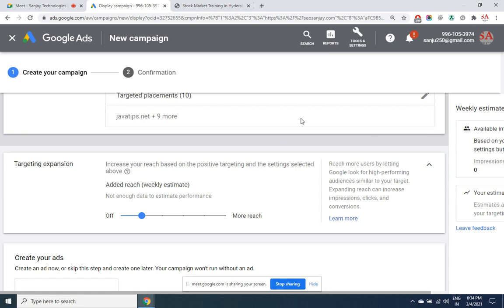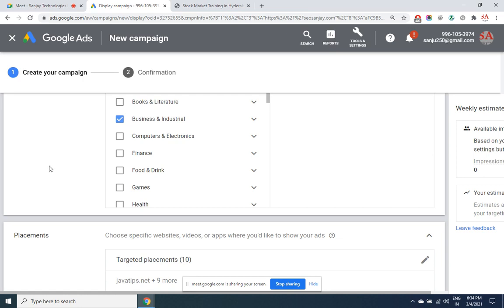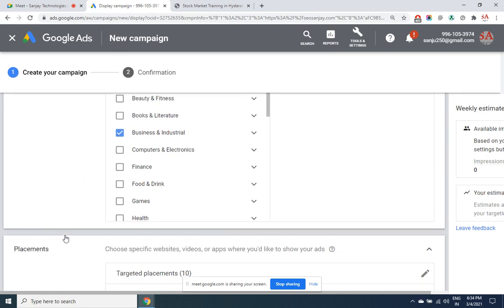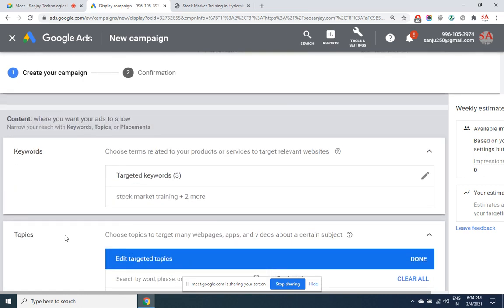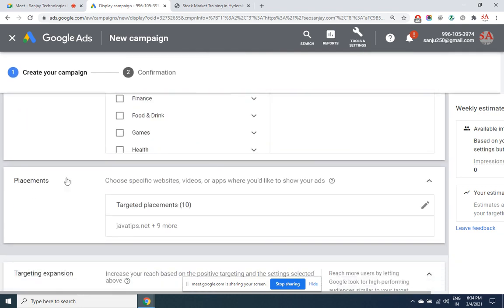But we have also selected the demographic along with this. See, this is an or, not an and, understand this point. Ad will get displayed in this condition or that condition, if any one is satisfied. If you say no to only website, then remove this. These are all optional. If you want to use them, you can, otherwise you can delete them. If you want to display ads only in specific websites, directly choose the placement and mention your website addresses here.